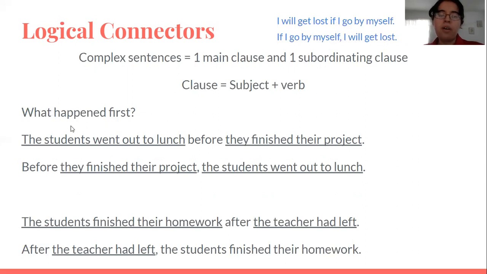So here we have some sentences and we have to figure out what happened first. The students went out to lunch before they finished their project. So this is also a complex sentence, and we can invert it to: before they finished their project, the students went out to lunch. So what happened first? The students went out to lunch or they finished their project? Here it says before, so it would be the students went out to lunch. So first they went out to lunch, then they finished the project.